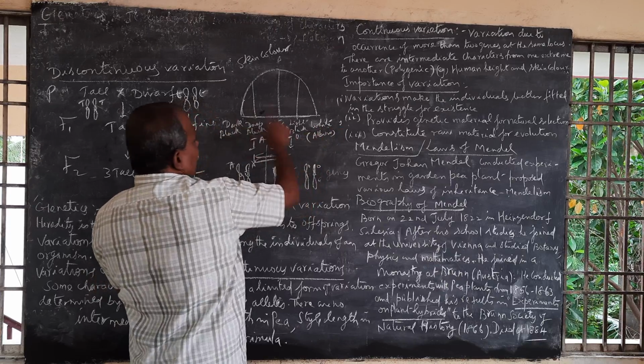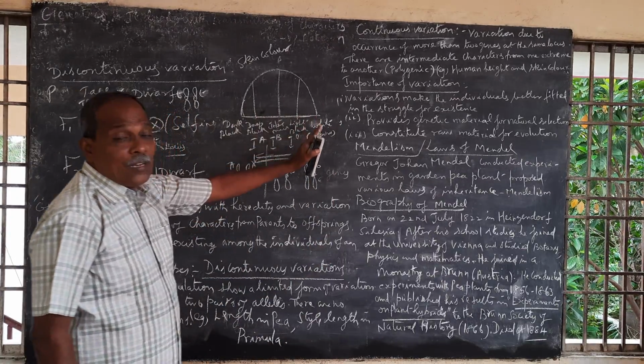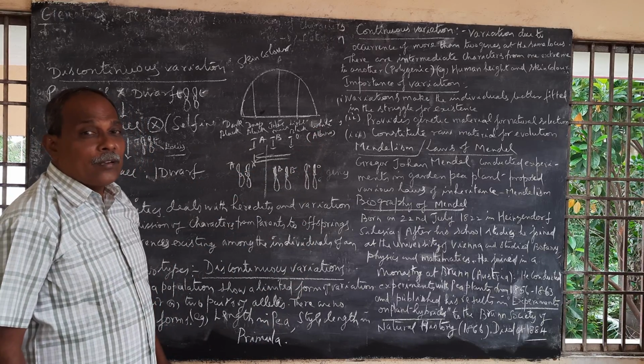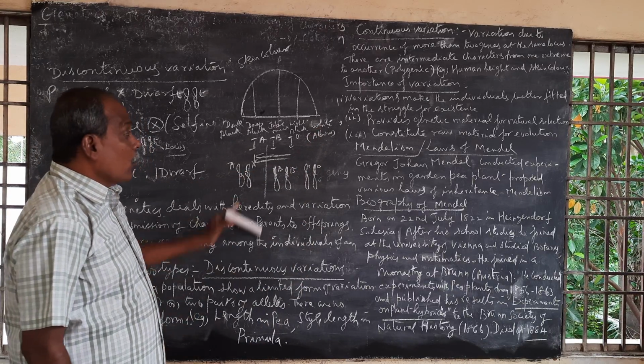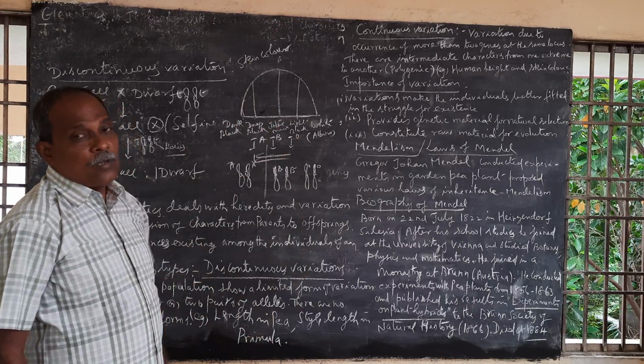So like that, you get differences according to the number of genes. This kind of variation is called continuous variation. According to the number of genes, you get the character.